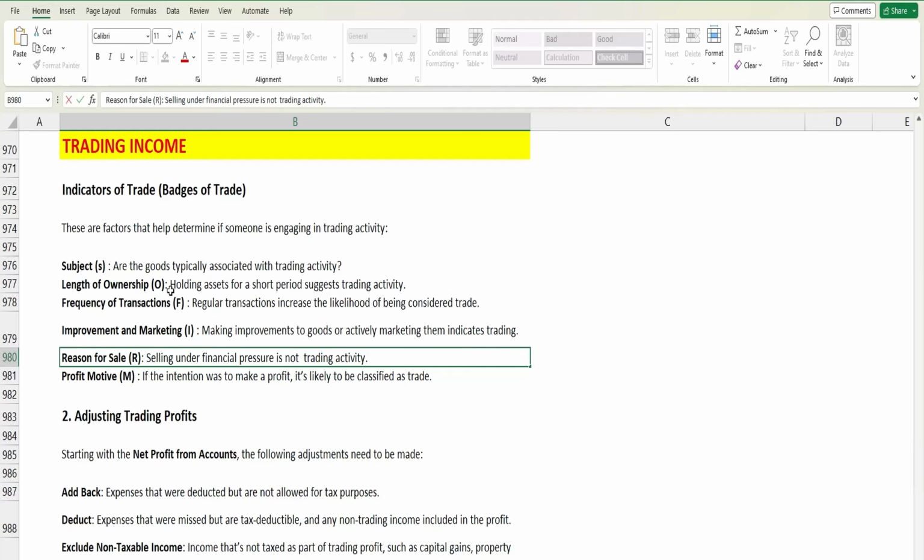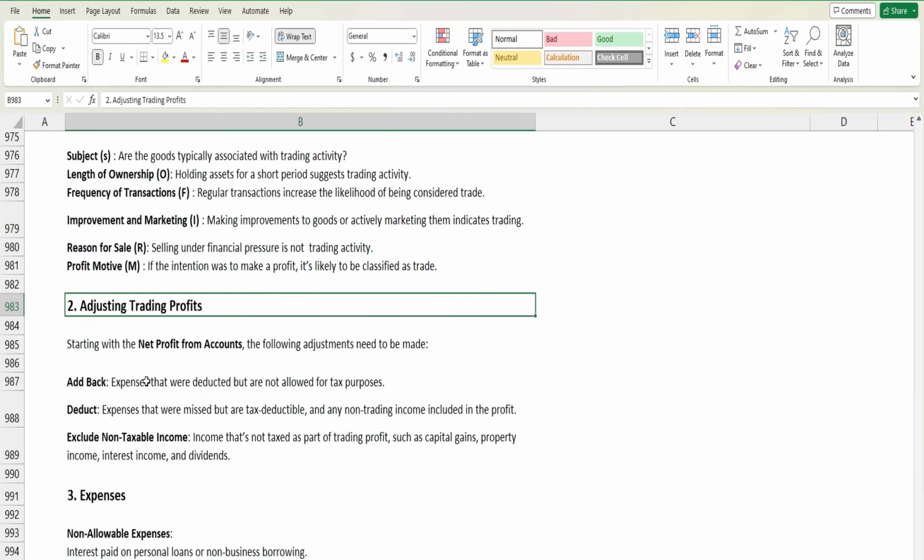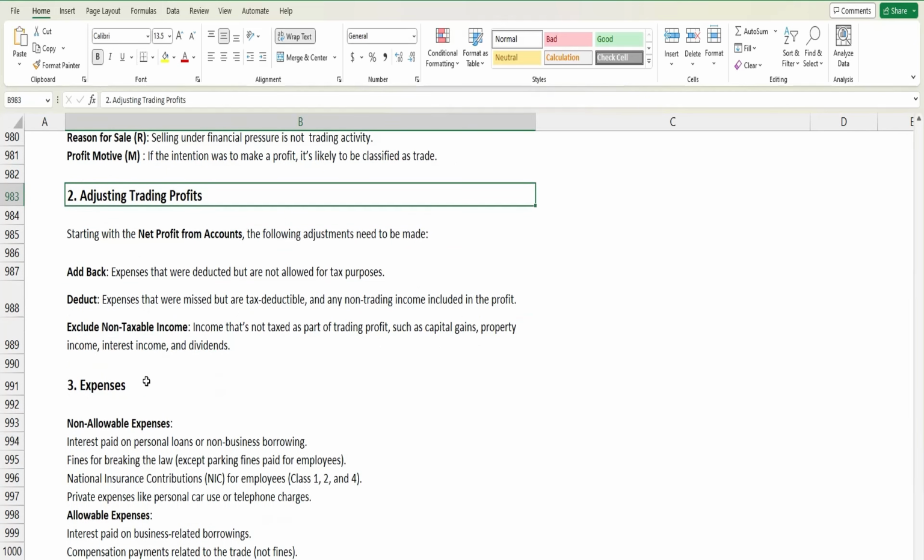Right. Now on the trading income, certain adjustments need to be made, starting from the net profit. As we know, certain expenses and incomes are disallowed by HMRC, and as a result the profit from the operation will not be the same as the profit per the taxes. So let's learn about what adjustments need to be made in the trading profit. Starting from the net profit from the accounts, the following adjustments need to be made.